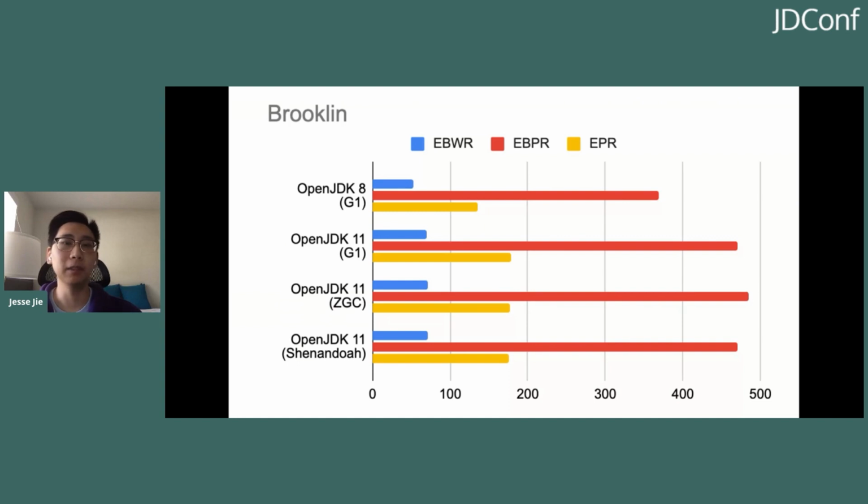Our next example is Brooklyn, which is an open source data pipeline, and they mainly care about throughput. So these metrics, EBWR, EBPR, and EPR, are all throughput metrics. And what we saw here was that G1, ZGC, and Shenandoah on Java 11 all outperformed Java 8 G1. But this was a very interesting case because we saw ZGC and Shenandoah actually outperform G1 in Java 11. But definitely we could see some significant performance gains in this one as well.